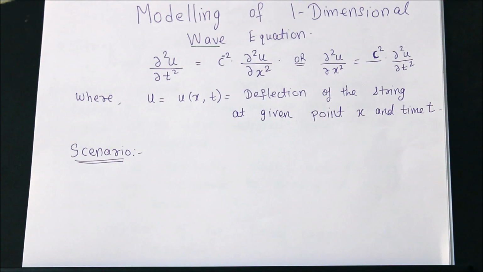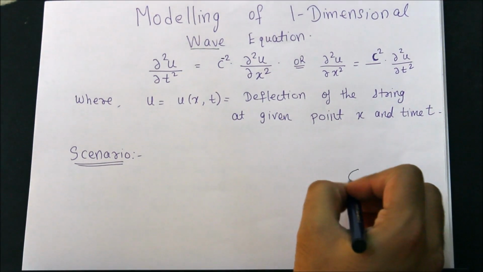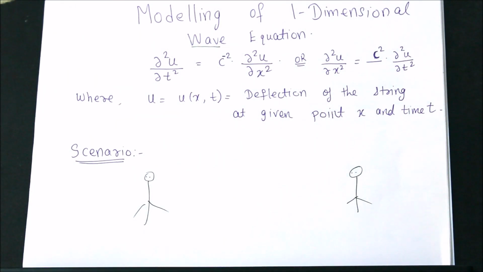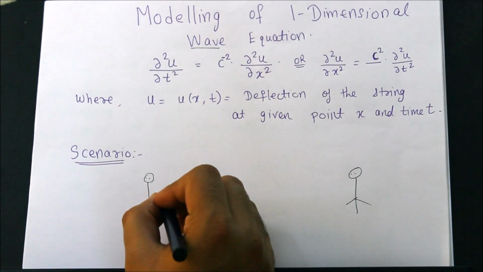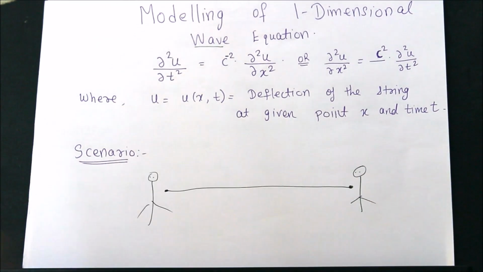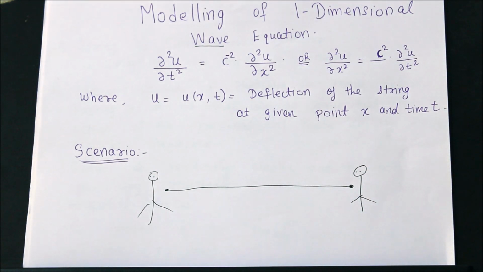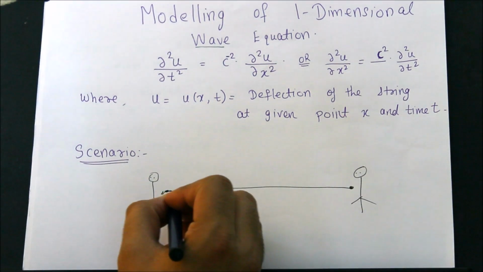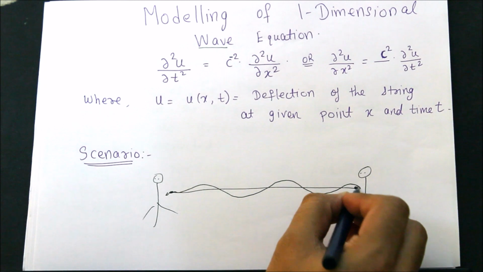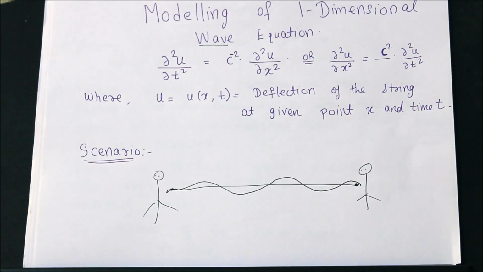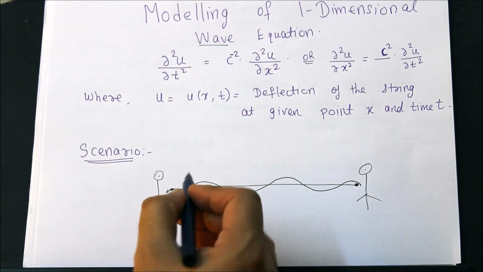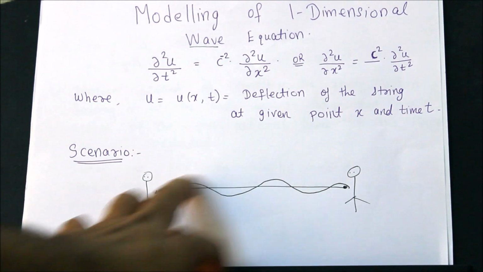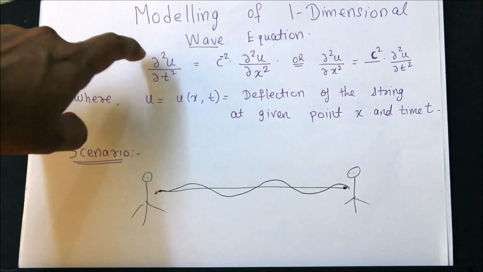So what's the scenario? Suppose you are standing at this position, and I am standing over here at this position, and we are holding a string. We have tightened one string over here, so we both are holding the string, and now if I do a wiggle over here, a wave will be generated. Once I do the wiggle, we get a wave, and this is nothing but the deflection of the string. So what is the deflection over here? This phenomenon is represented by this mathematical equation.